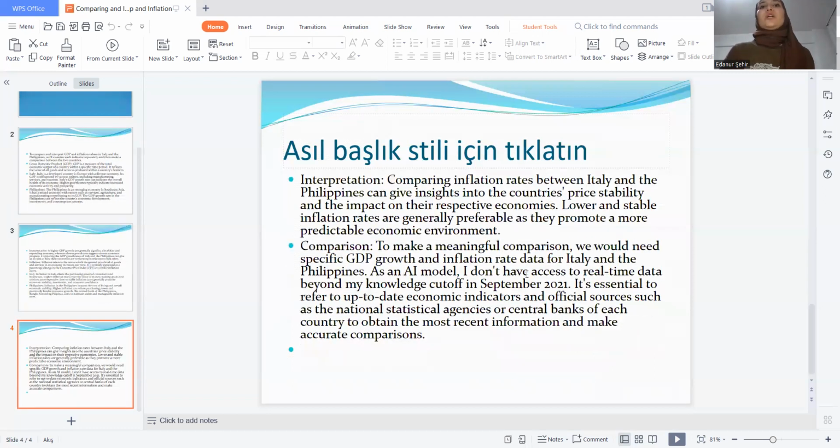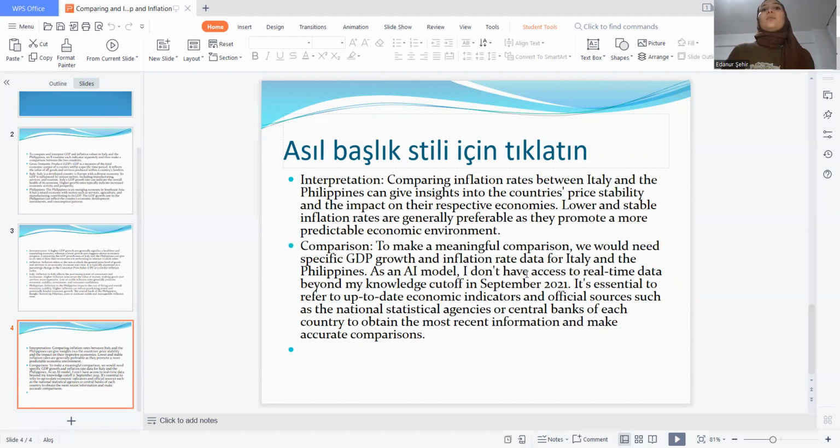Interpretation: comparing inflation rates between Italy and the Philippines can give insights into the countries' price stability and the impact on their respective economies. Lower and stable inflation rates are generally preferable as they promote a more predictable economic environment.